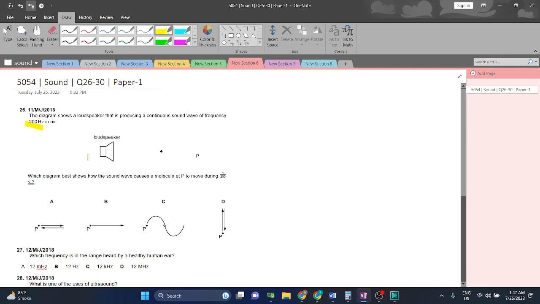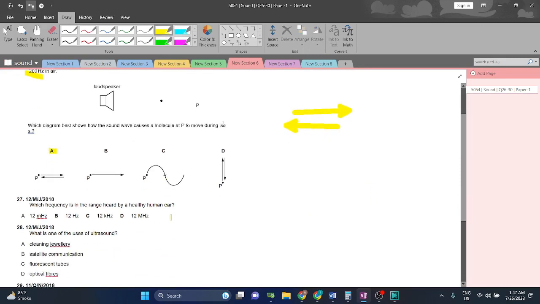अच्छा, sound wave is a longitudinal wave. और longitudinal wave में the particles vibrate parallel to the wave की जो direction है. It moves parallel to the direction of the wave, right? So it will move आगे पीछे. That means it is A.